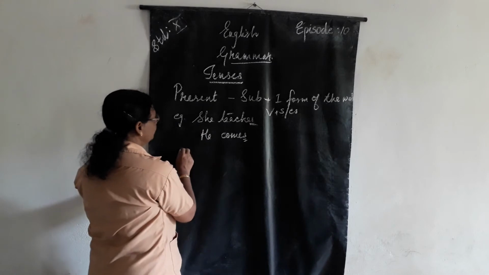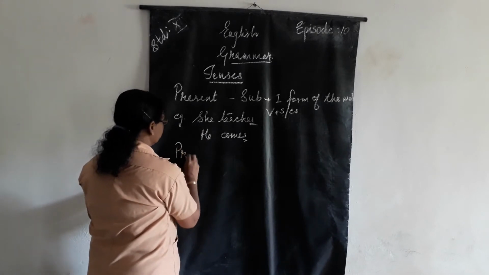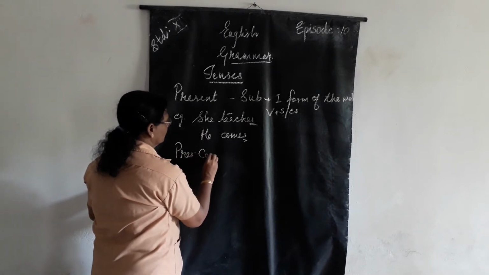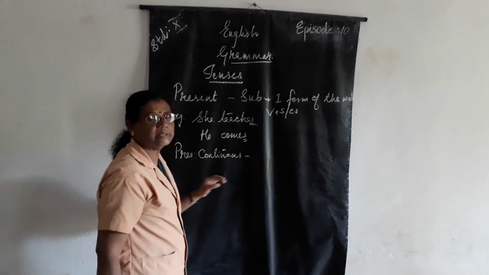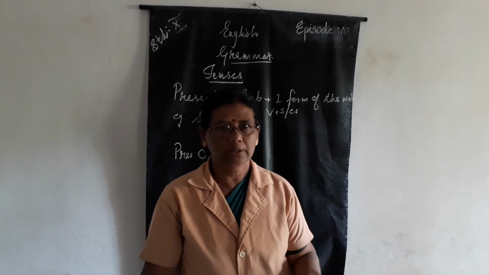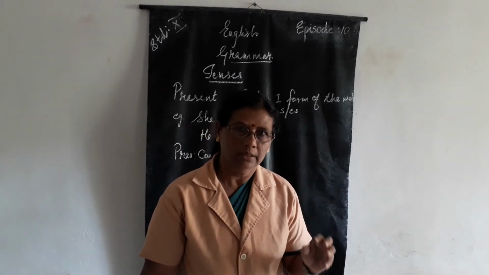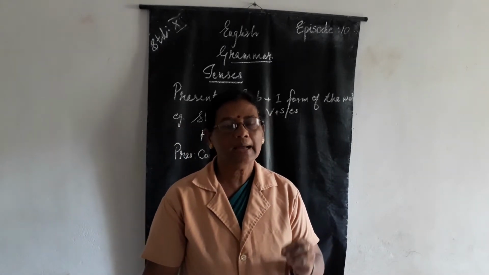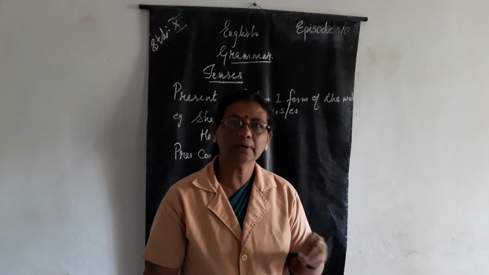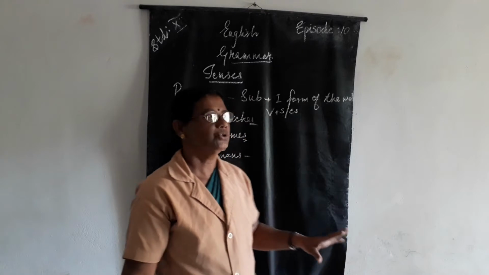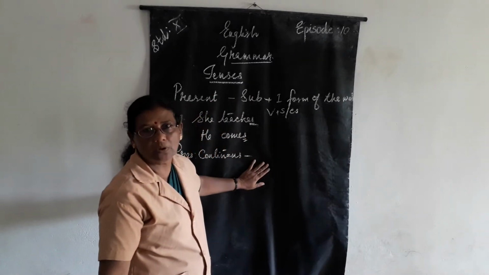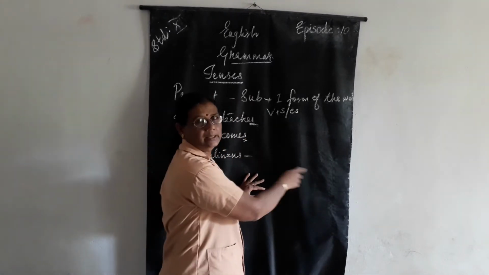Now coming to the present continuous. What is the present continuous? The work has already started, we are doing it, and still it is continuing. The work which is started and continuing. Understood? So that type of verb is called continuous, present continuous.